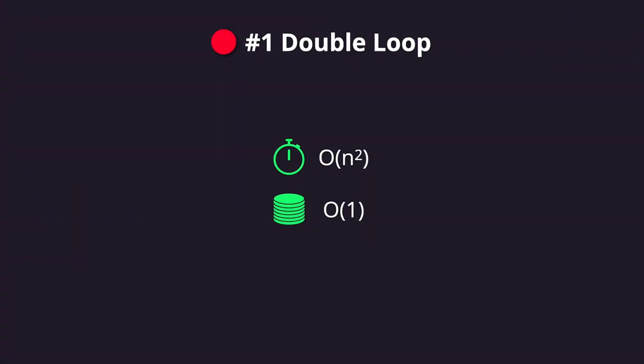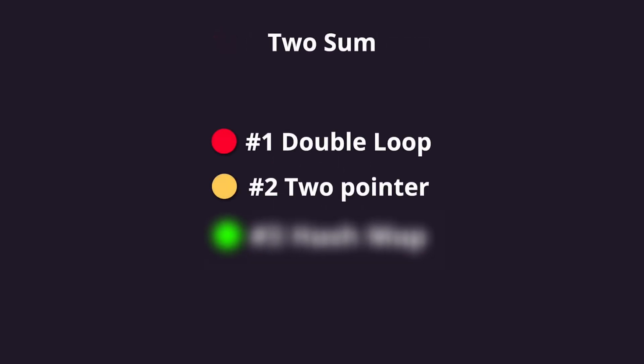This algorithm has a time complexity of n squared. Since we don't need any extra storage, the space complexity is O of 1. Even though this approach works, it's not very efficient, so let's move on to a better one. Algorithm number 2, sorting plus 2 pointers.